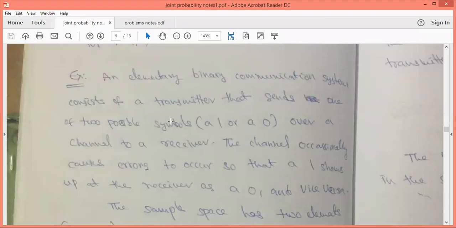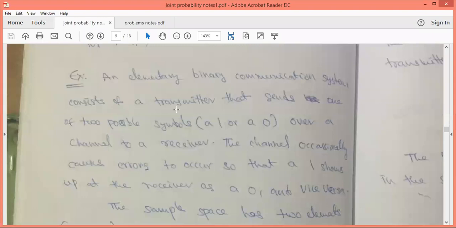So here we are seeing the problem of a binary communication system, which consists of a transmitter that sends two symbols, symbol 1 and symbol 0, over a channel to a receiver. At the receiver side, we will be receiving either 1 or 0.